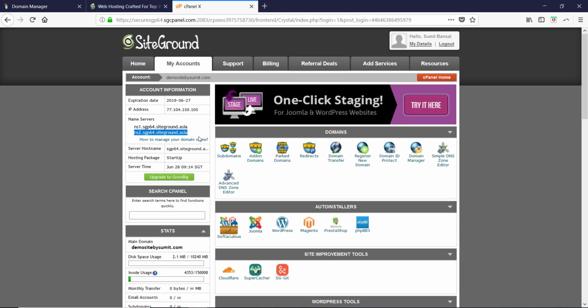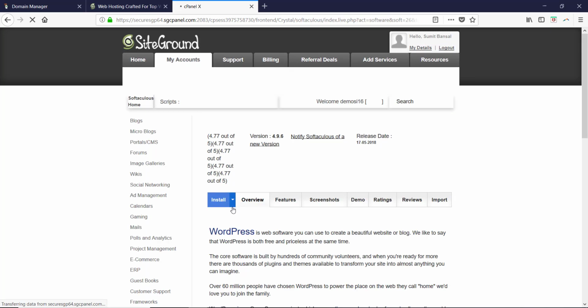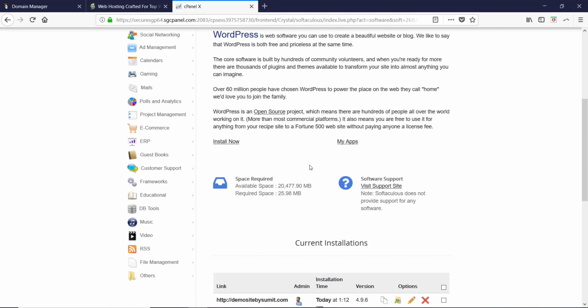So this is how you can easily install WordPress in SiteGround. Let me also show you another way of doing this. So if you are in the cPanel and if you're, let's say, taking another domain or you have a subdomain on which you want to install WordPress, you simply search for WordPress here and you get WordPress installer here. And you can also install WordPress from here.